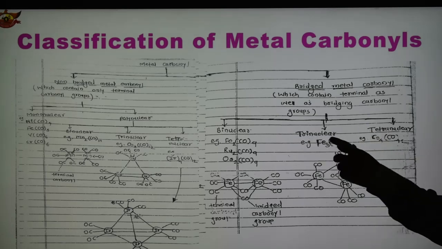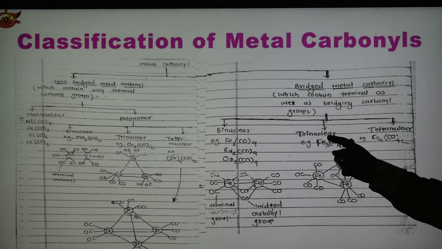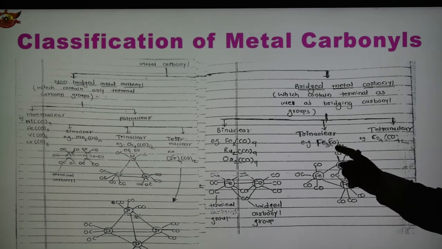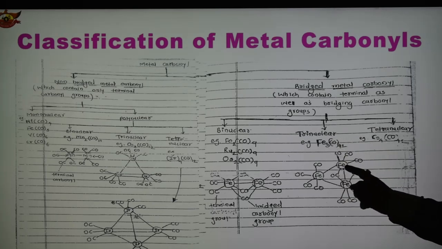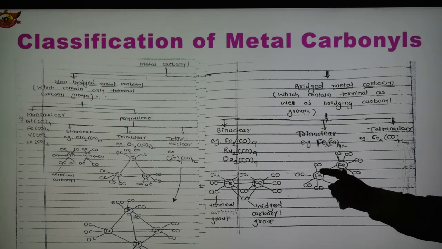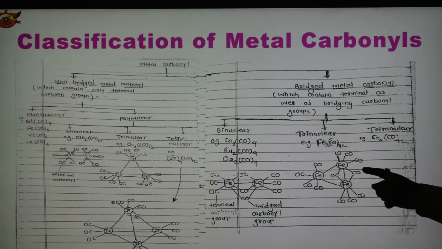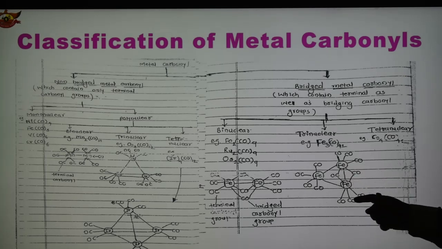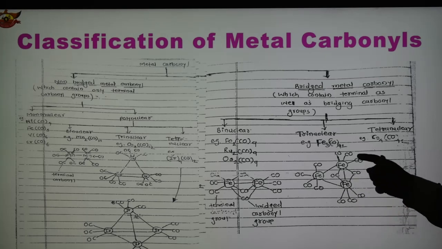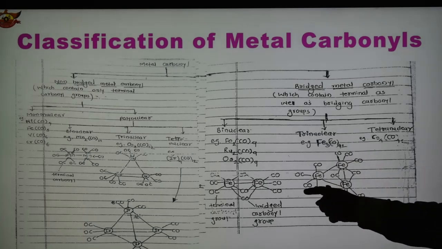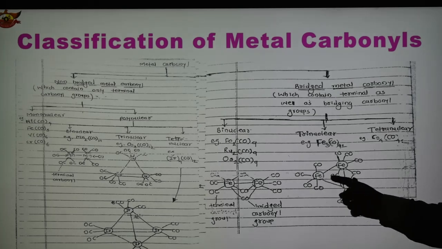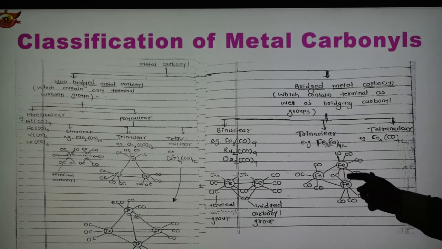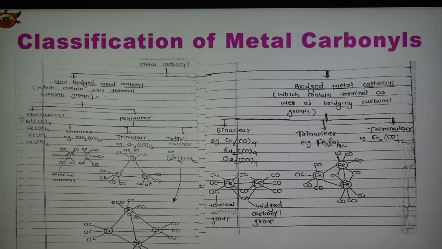And the second is a trinuclear metal carbonyl. An example of trinuclear, with three metals, is Fe3(CO)12. The structure is shown here with three Fe. Here one bridging CO is between these two metals, then a second bridging CO, and 3 terminals on this metal, 3 terminals here, and 4 terminals on this one, with three metal-metal bonds shown.